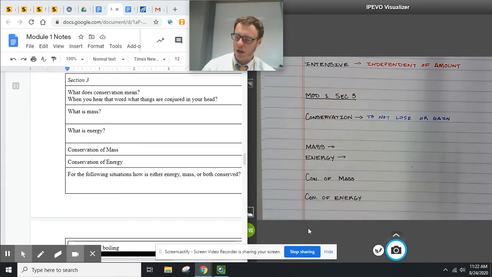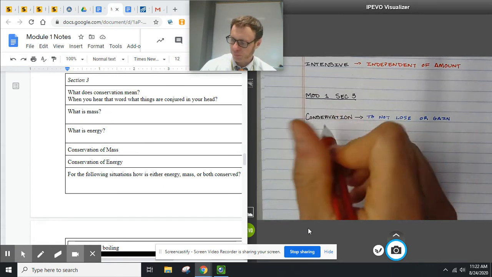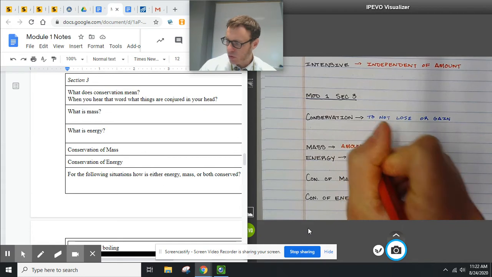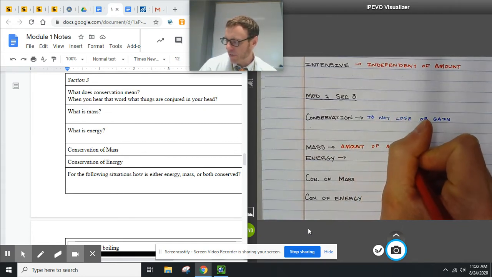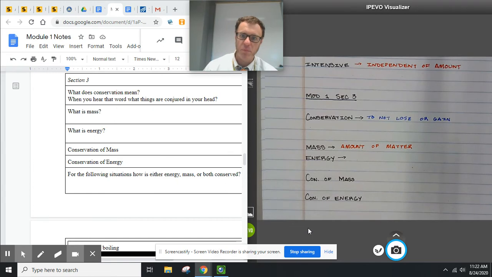And so when we start talking about this, what does the word mass mean? Well, mass is the amount of matter, and matter is what everything is made of. So it's the amount of matter. That's what mass is. We're looking at the amount. Now, energy is kind of a weird term.